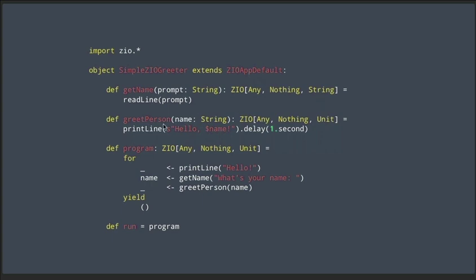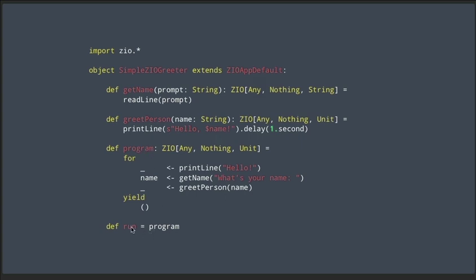Then I have another function here called greetPerson. It takes in a name, and then I print the name. Then I have a delay of 1 second, just to show you another thing that ZIO can do. And because this one just prints output, the success type over here is unit. Now my complete program looks like this. I print a line and I say hello. Then I call getName right here, and then I greet the person right here. And this is my full application right here, these 3 lines.